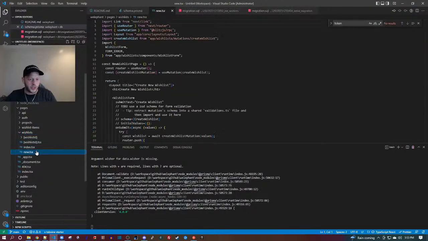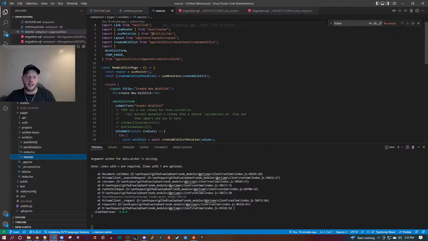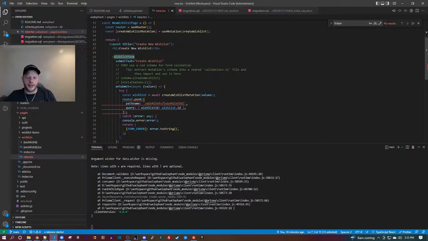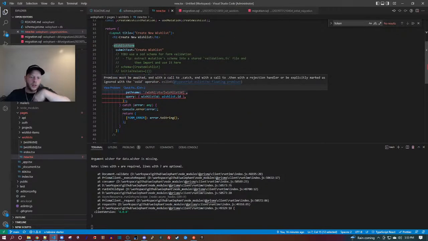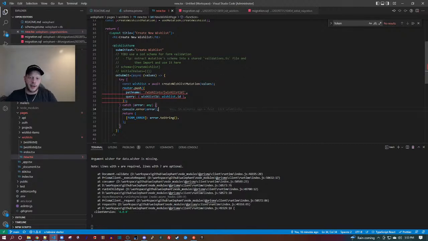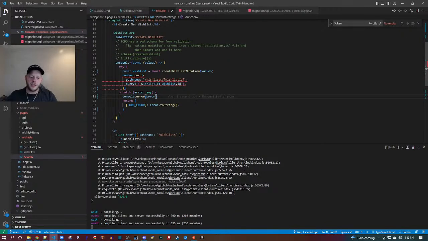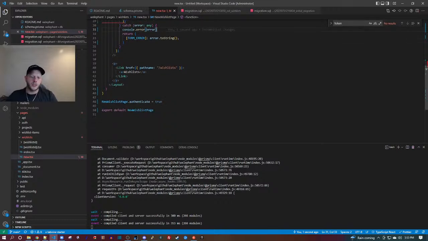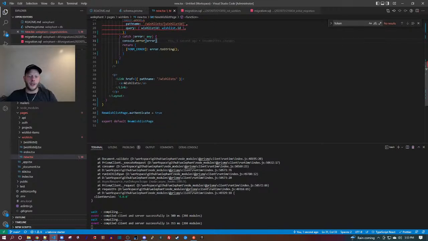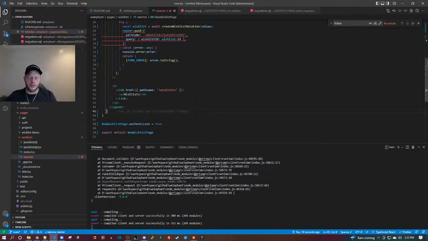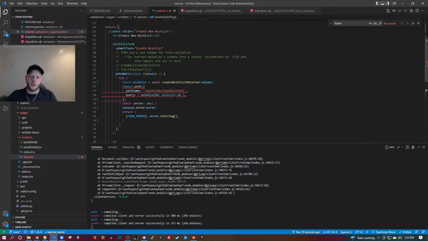So let's go wishlist new. Here's the new wishlist page. This was all created for us. Here's the wishlist form. We can see it's used right here. Promises must be awaited or end with a catch. I'm not really sure what that's complaining about. I'm going to start off by just saving, that's to run the formatter. So you can see a bit of formatting was done. And then authentication comes out of the box with Blitz. But let's fix the problem here.